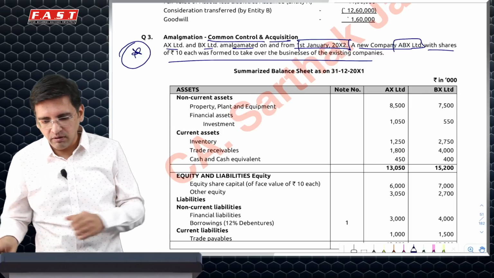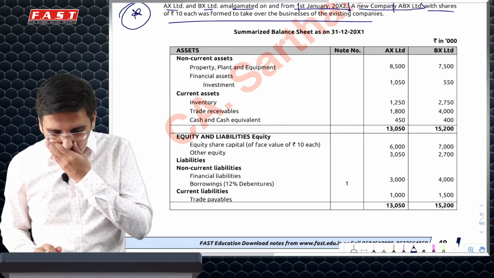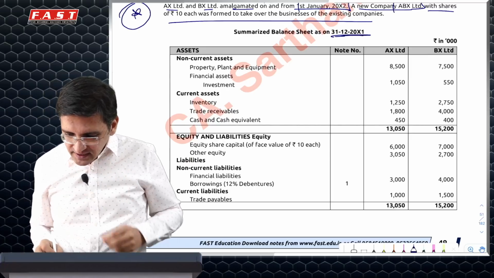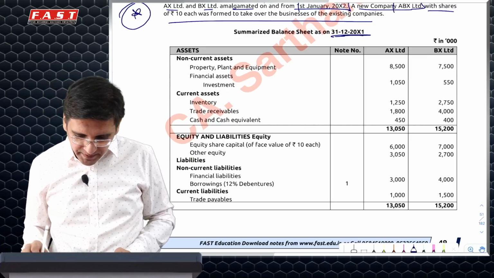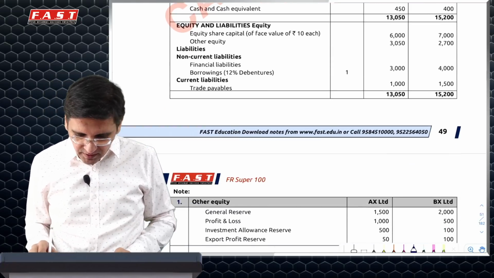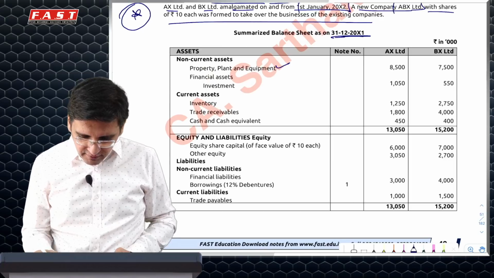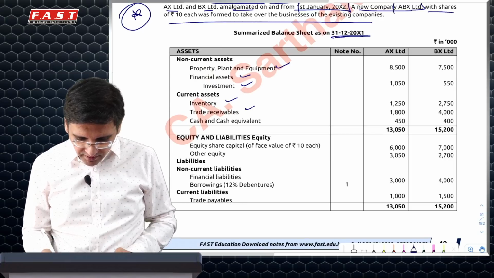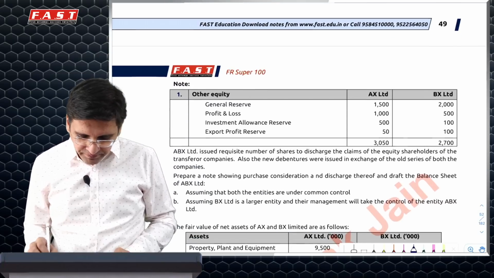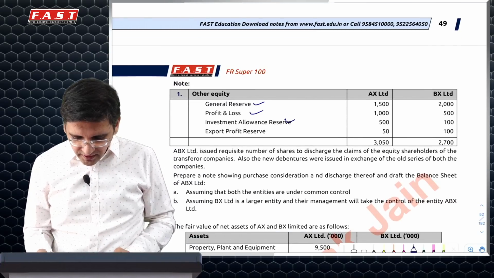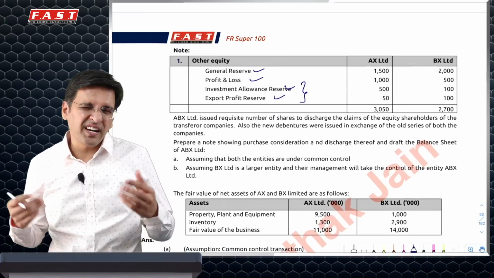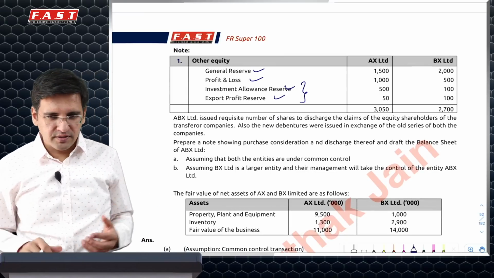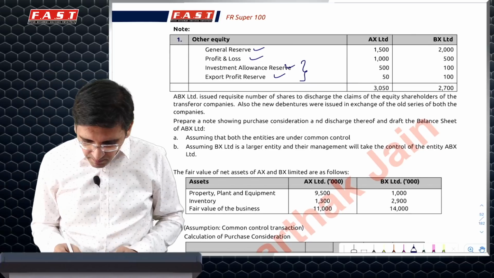So now this is not a concept revision class, but in this case, let's see what has happened. AX, BX are two companies. These are all the assets and liabilities which are given. Very quickly, we'll read through PPE, investment, inventory, trade receivable, cash and bank, equity, other equity, financial liability, borrowing, trade payables. Other equity, they have these kinds of reserves. Earlier, these used to create an amalgamation adjustment account for statutory reserves. Nothing like that happens in Ind AS.